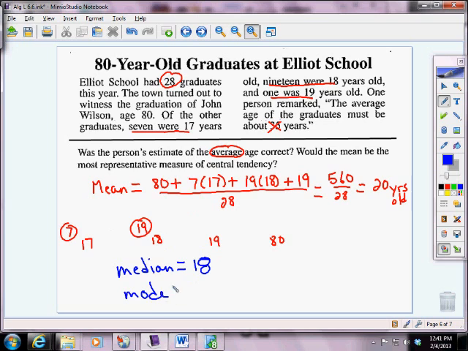The mode, remember, is the number that occurs the most often. Well, that is also going to be 18. Now, is 18 a better representative of all these ages? I think so. Again, the 80-year-old brought the mean up to 20. And although 20 is close to these, it is older than all the graduates except 1. If we were to use the median or mode to describe this data set, that would work a lot better because 19 of the 28 were 18 years old. And remember, 27 of them were between 17 and 19. So in this case, the median or mode best represent this data set.